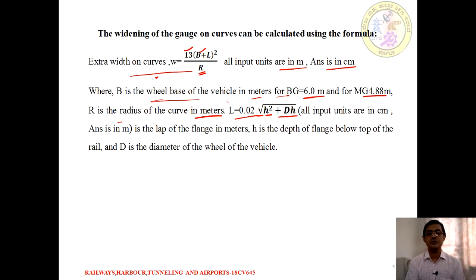So here all input parameters or units are going to be in terms of centimeter. The answer is in meter. So this is the lap of a flange in meter, where h is the depth of the flange below the top of the rail, as it is going to be provided, where capital D is the diameter of the wheel of the vehicle concerned.